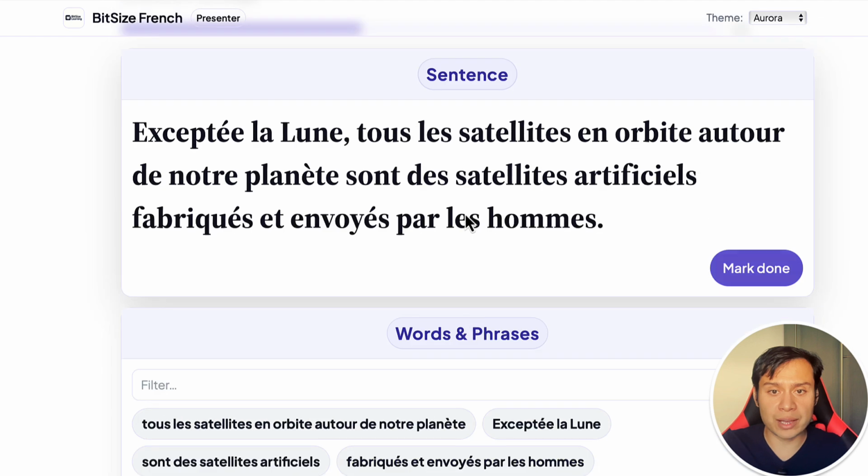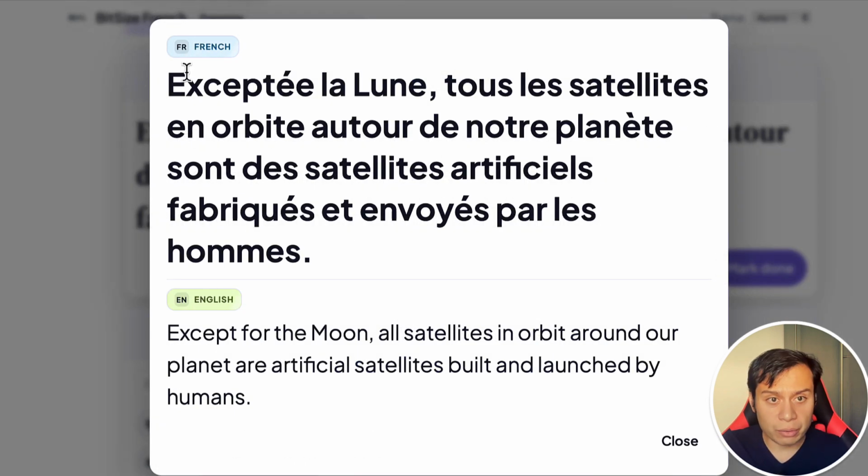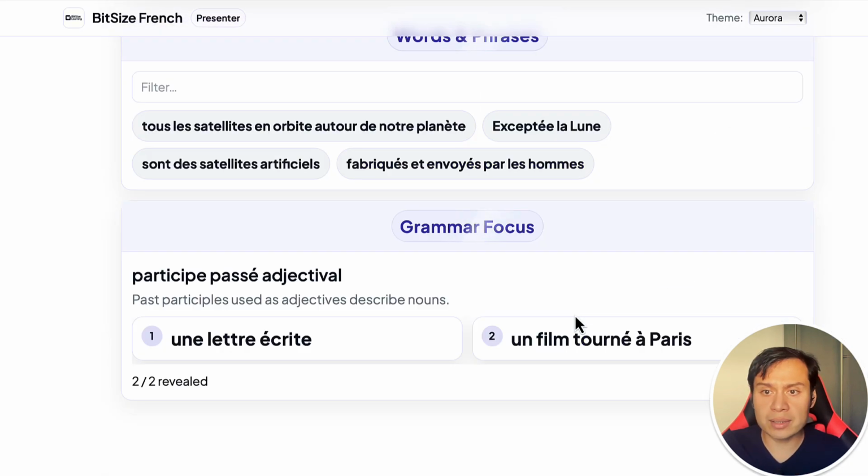Let's go back to the actual sentence. Excepté la Lune, so except the moon, tous les satellites, all the satellites, en orbite, in orbit, autour de notre planète, around our planet, sont des satellites artificiels, are artificial satellites, fabriqués et envoyés par les hommes. So built and launched by humans. That's our second sentence.